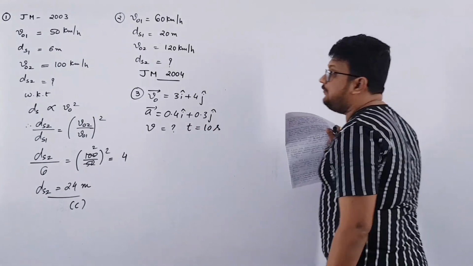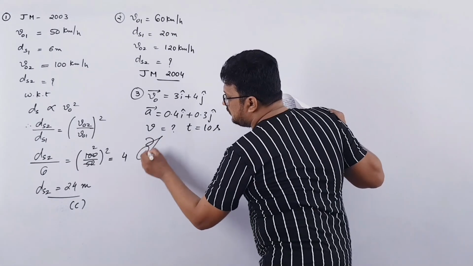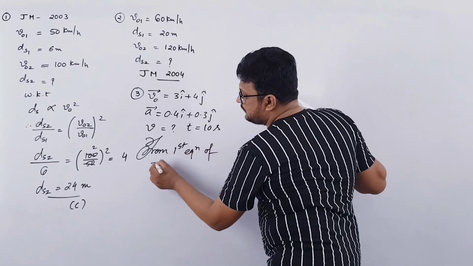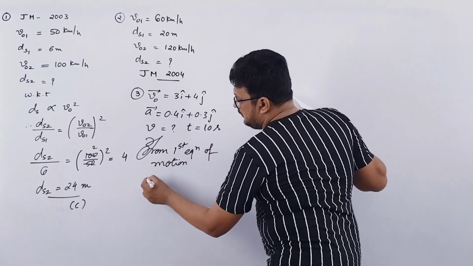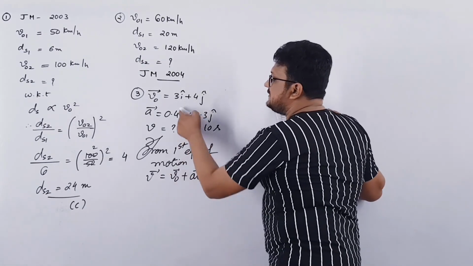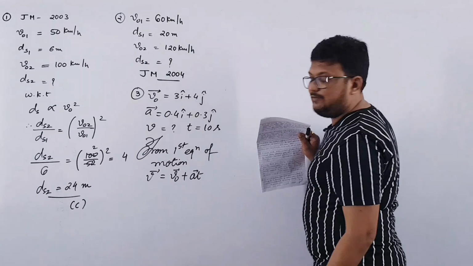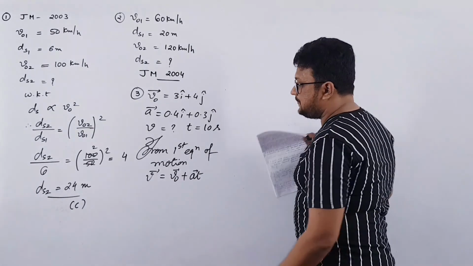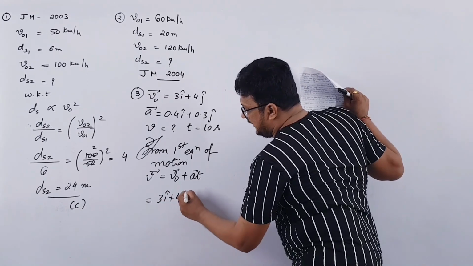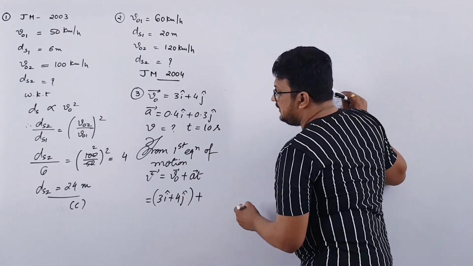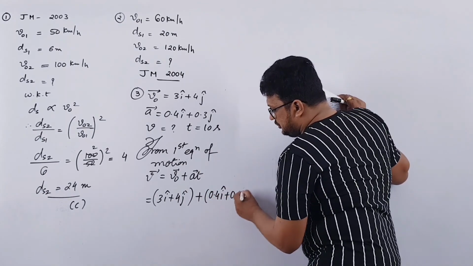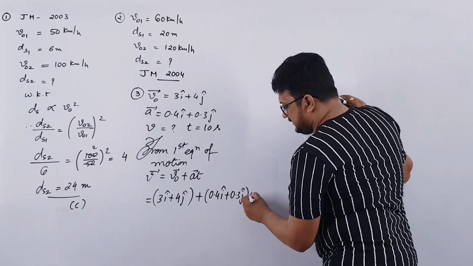First of all, we will find velocity from the first equation of motion, V equal to V0 plus AT. Here V0 and A are given and T is also given, and we want to find velocity, so obviously we can use the first equation of motion. V0 is 3i cap plus 4j cap plus acceleration 0.4 i cap plus 0.3 j cap into t, which is 10.